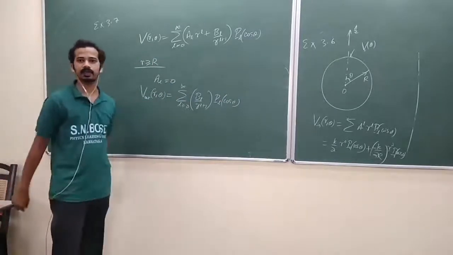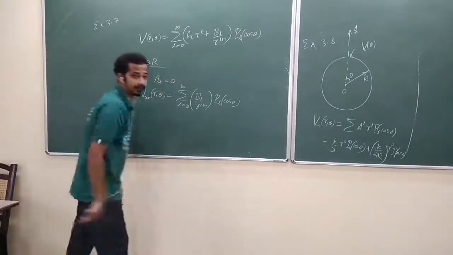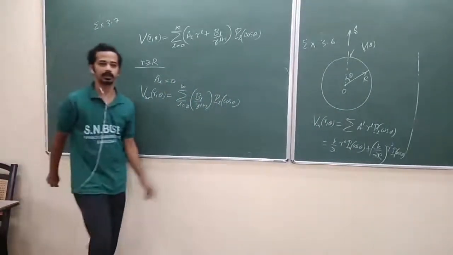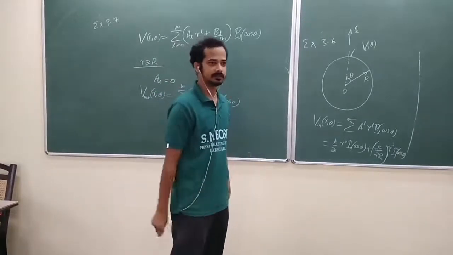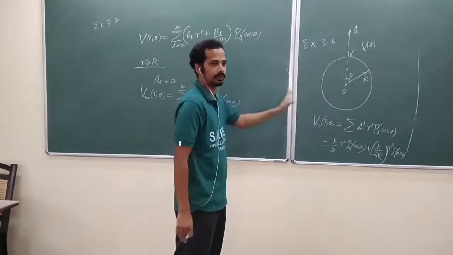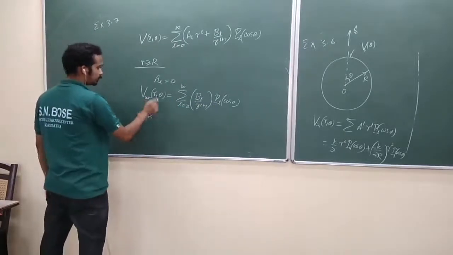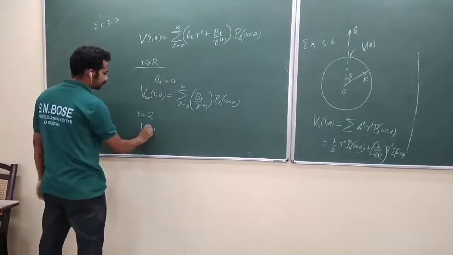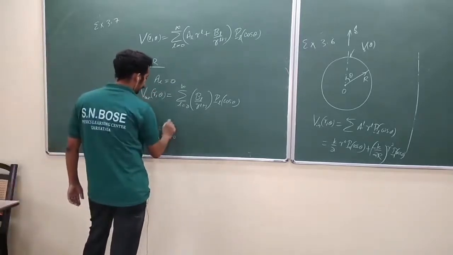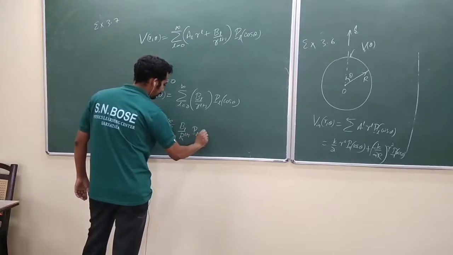Now our next aim is to find B_L. He has given the specified potential. Remember again the uniqueness theorem: if the potential is specified on the boundary, you can find the potential uniquely. At infinity it is 0, that is specified, and it is given on this boundary. So when r equal to capital R, the potential equals V naught of theta, that's equal to summation over L equal to 0 to infinity B_L by r^(L+1) P_L of cos theta.